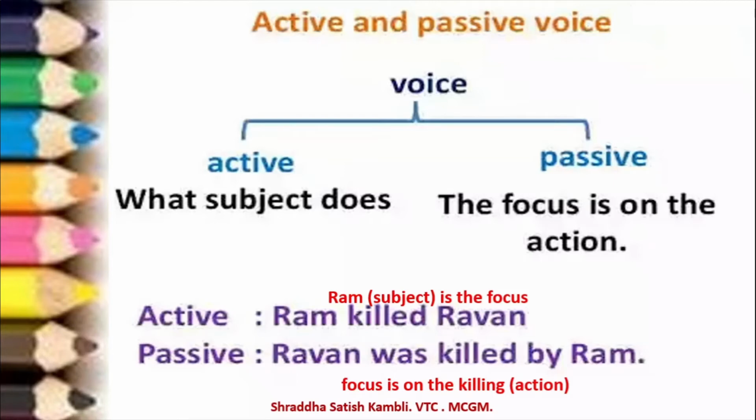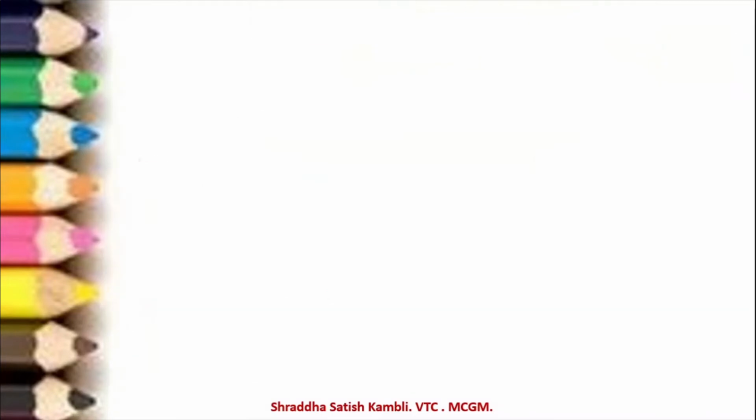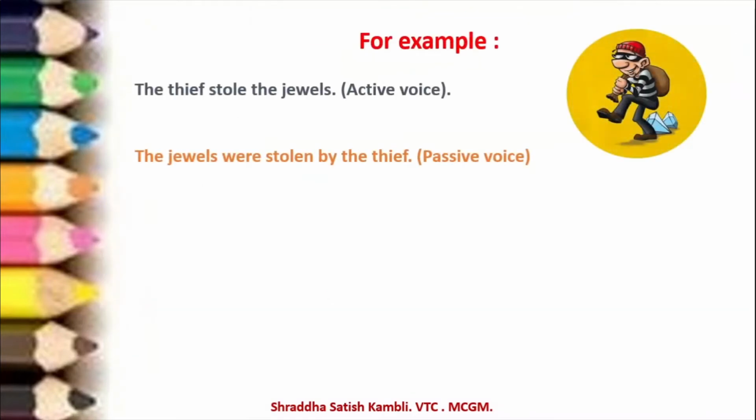In the active voice, the subject is important. In the passive voice, the action or the verb is important. So we can now easily say that active voice is about the person and passive voice is about the action. Look at this example here. The thief stole the jewels is active voice. The jewels were stolen by the thief is passive voice.